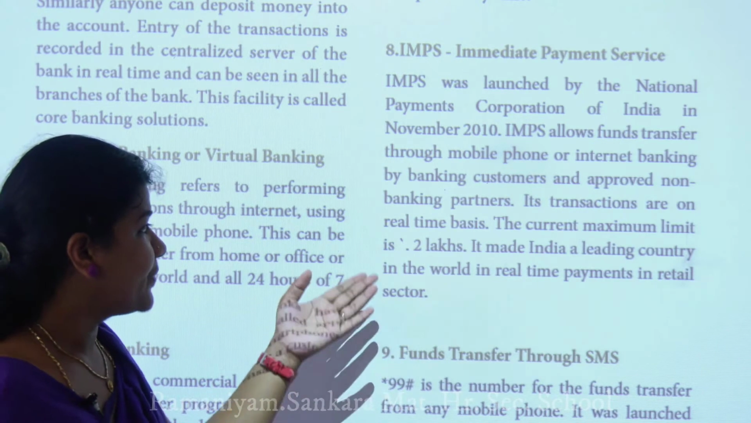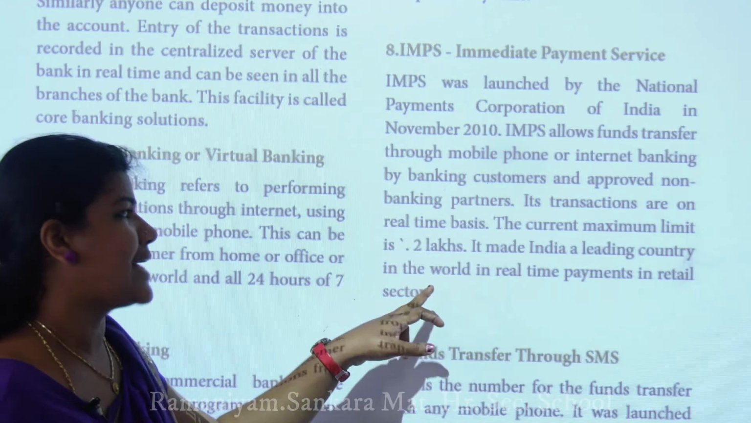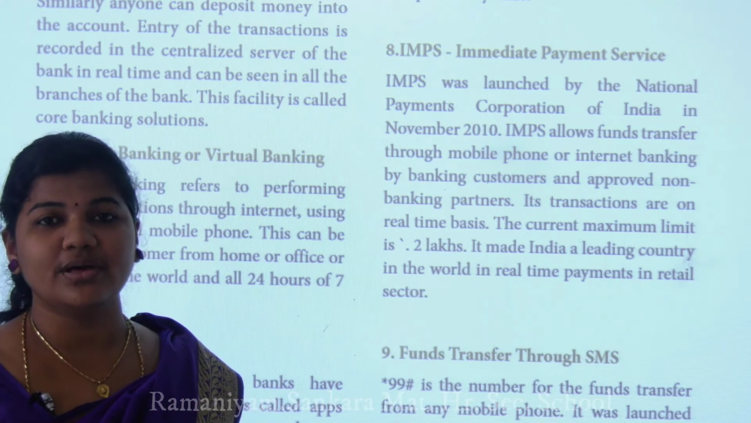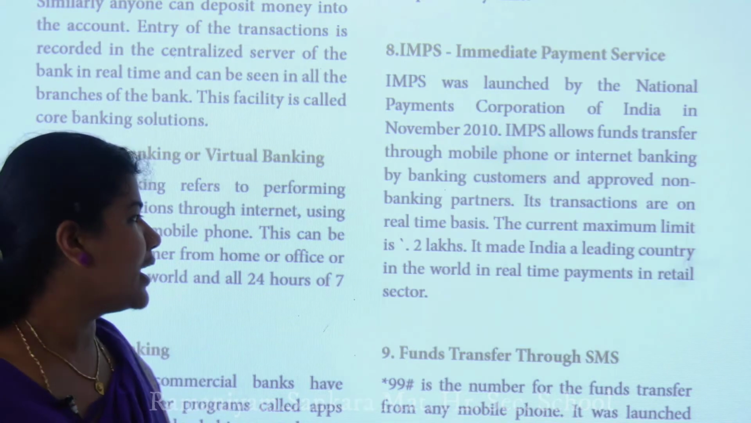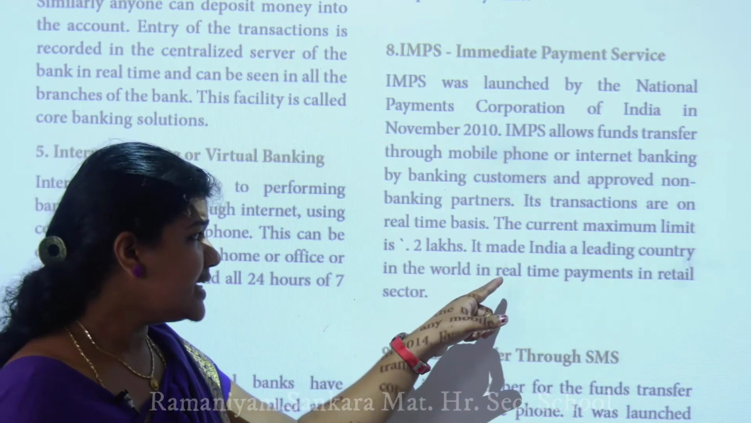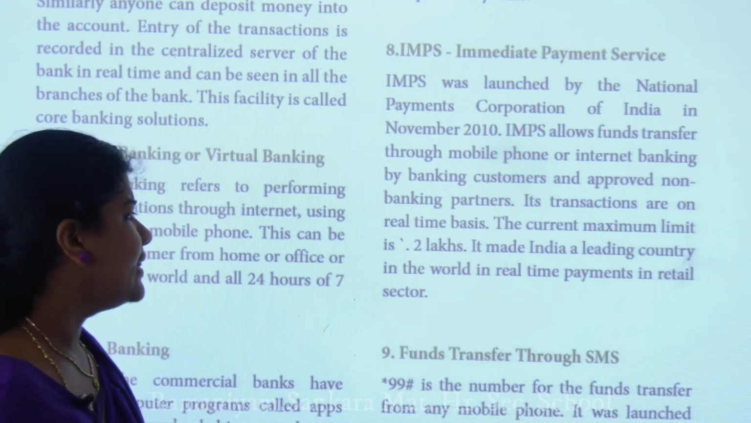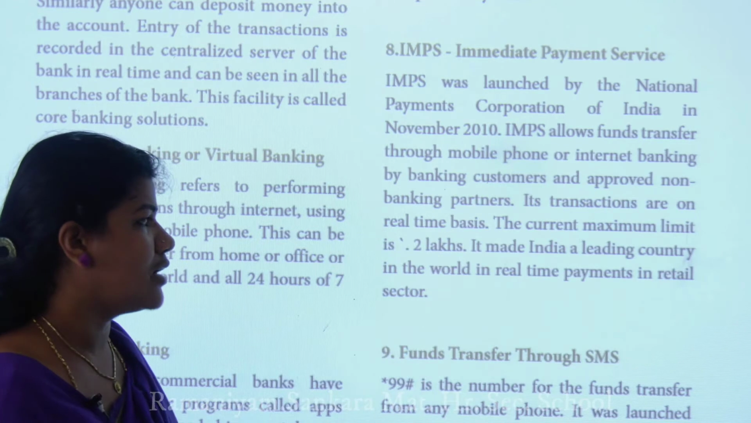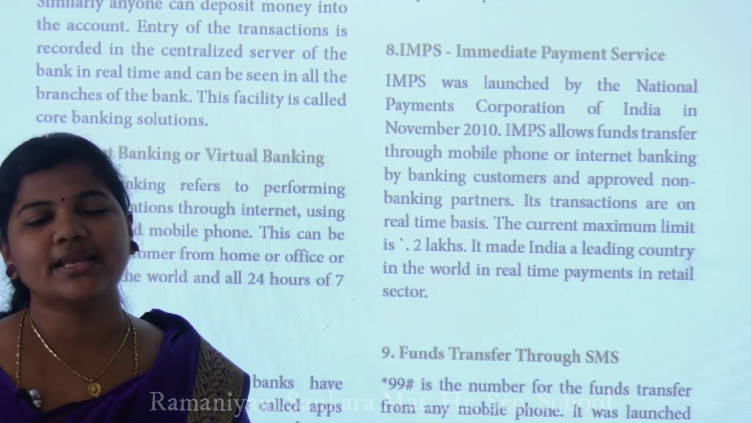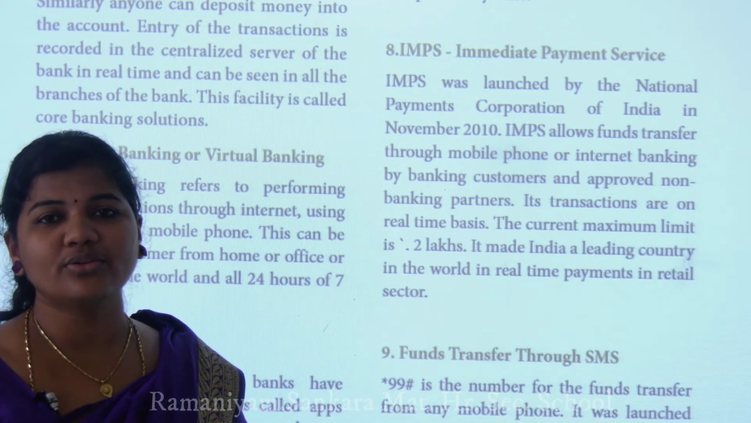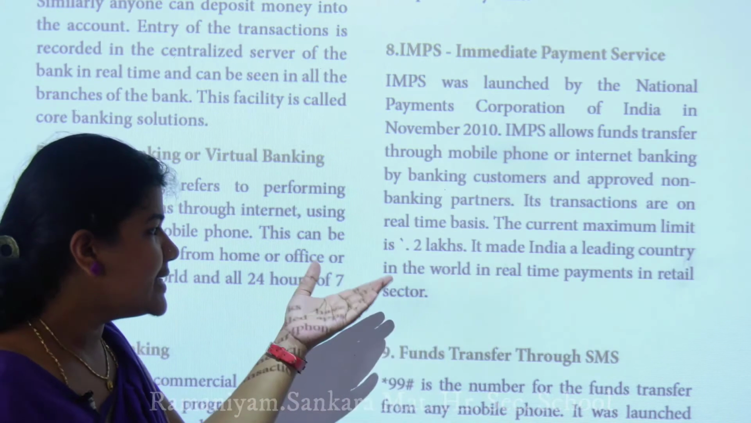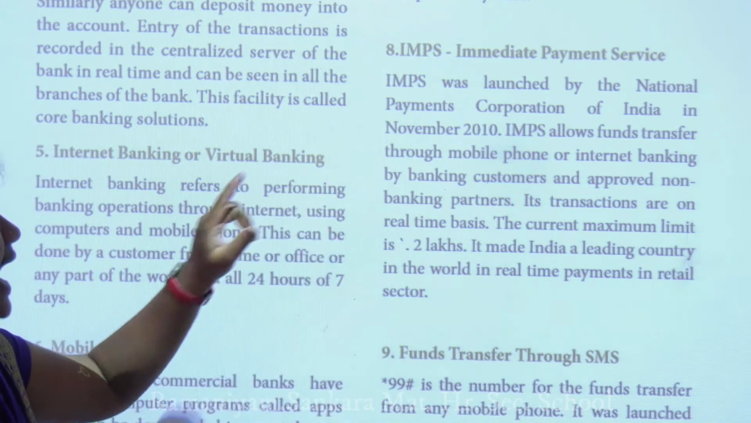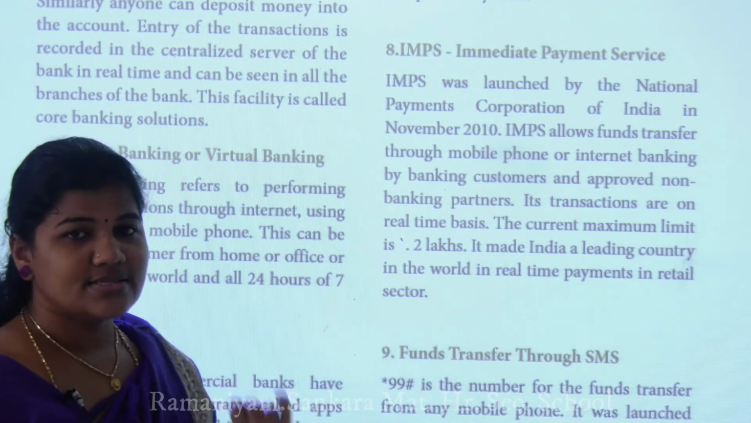The current maximum limit is 2 lakhs. The current maximum limit of 2 lakhs means one person can easily transfer to another person up to that amount limit of 2 lakhs. Next, it made India a leading country in the world in real-time payment in the retail sector. Real-time payment in the retail sector means whenever you have the money, you can easily transfer it as well as get it in the retail sector also. This comes under IMPS, Immediate Payment Service.